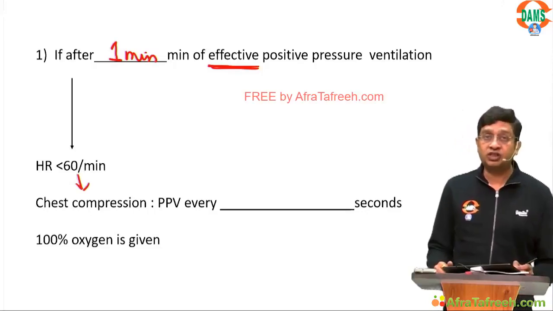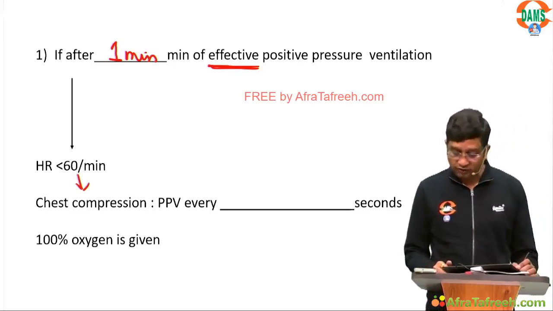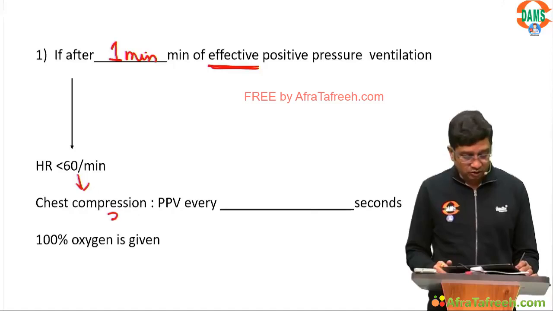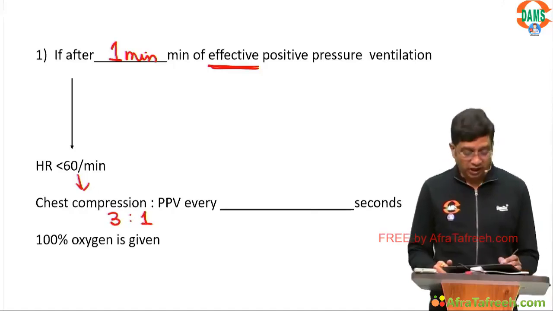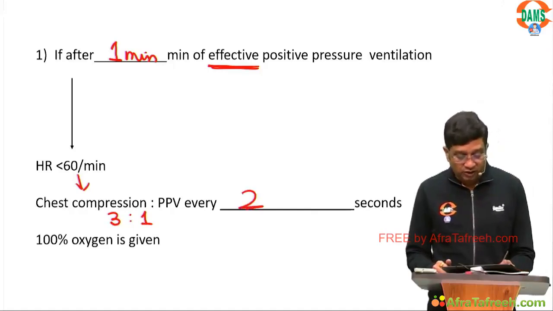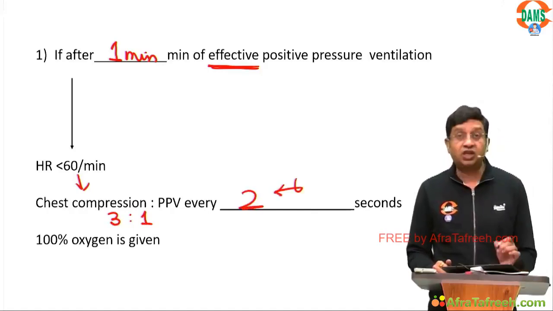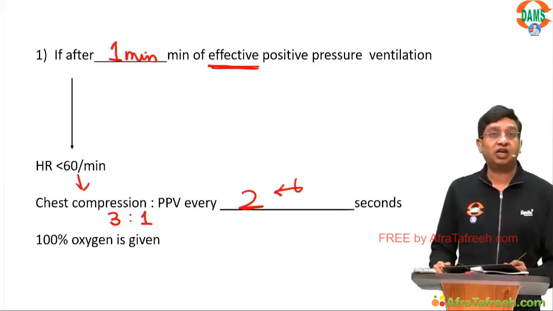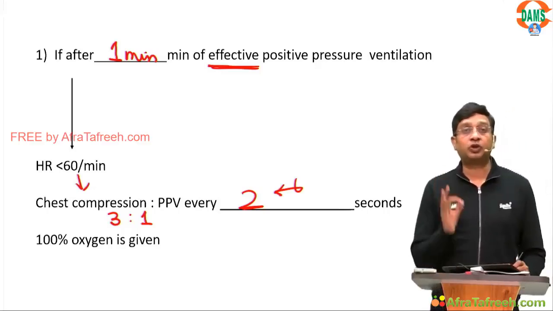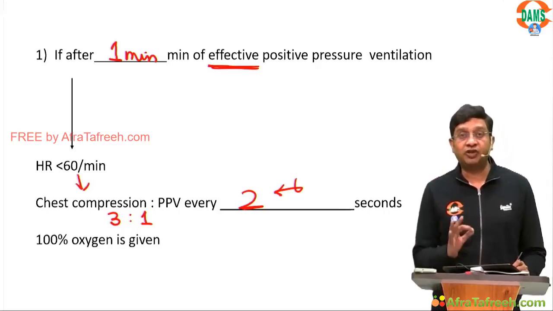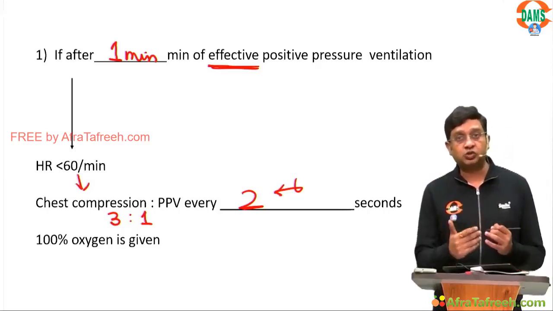When you give chest compression, the ratio of chest compression to positive pressure ventilation is 3:1, and it is to be given every 2 seconds. It is not given every 1 second, it is given every 2 seconds. This is one of the potential MCQs which can definitely be asked, because 3:1 has already been asked.